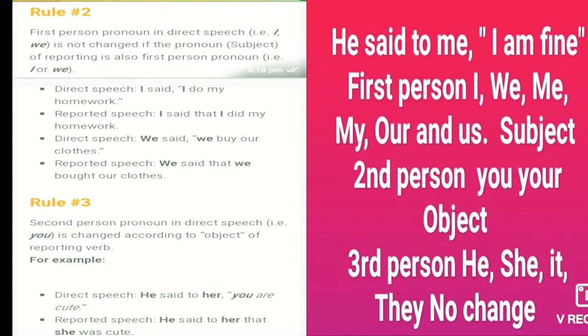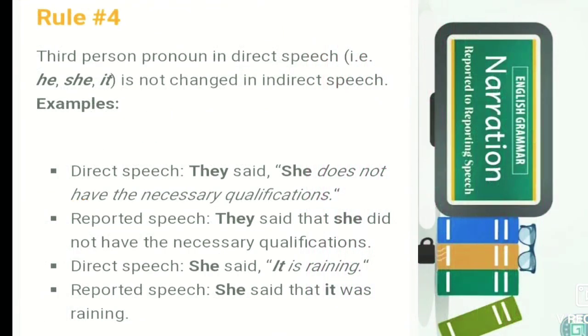So here the sentence is that he said to her, you are cute. Her is the object, and here you is the second person, which will change according to her. So in indirect speech, he said to her, or he said that she was cute, means you is changed into she. Here I have also written first person: I, we, me, my, our, us; second person: you, your. The first person changes according to the subject, the second person changes according to the object, and for the third person there will be no change.